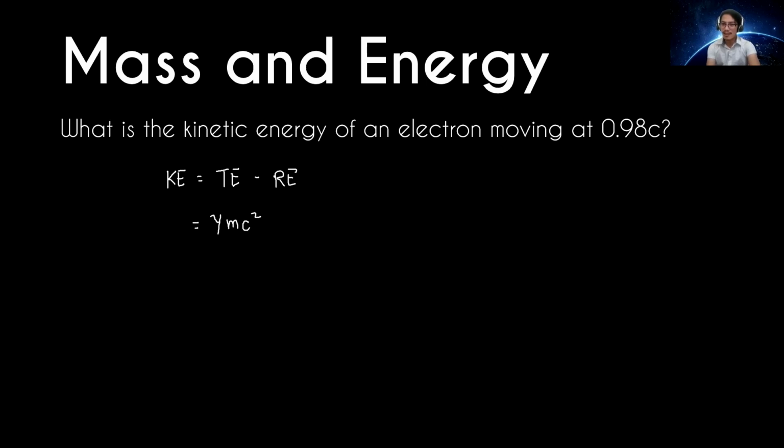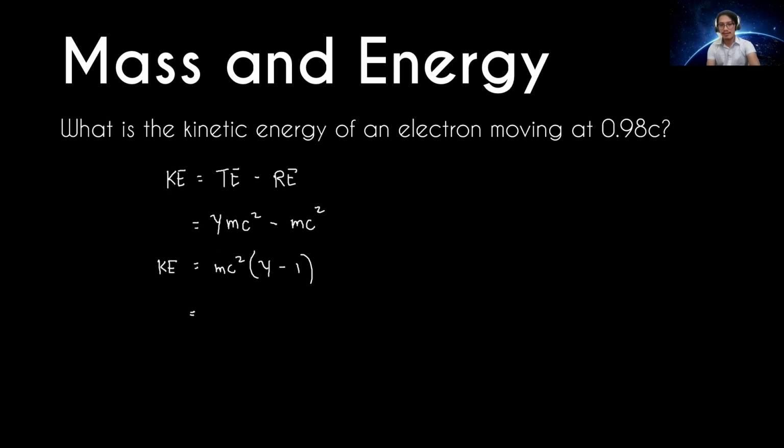So when you see M, that is referring to rest mass. Earlier I used M and M0 just for the derivation. So when you see M in our problem solving, that refers to the rest mass, which is invariant in different frames of reference. Minus the rest mass times C squared. How do we solve this? We can factor out mc squared. So mc squared is left, times the Lorentz factor minus 1. So this is the formula for kinetic energy.